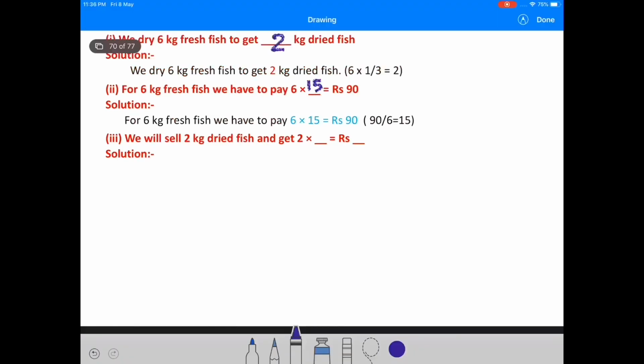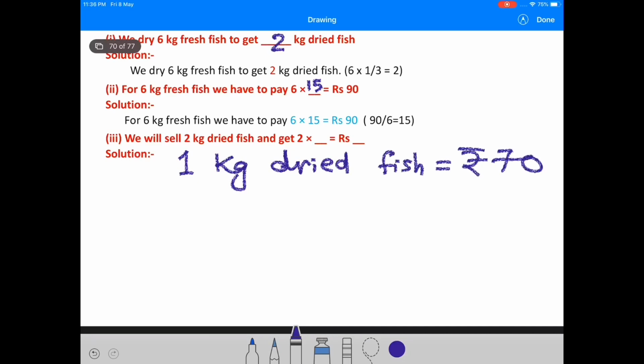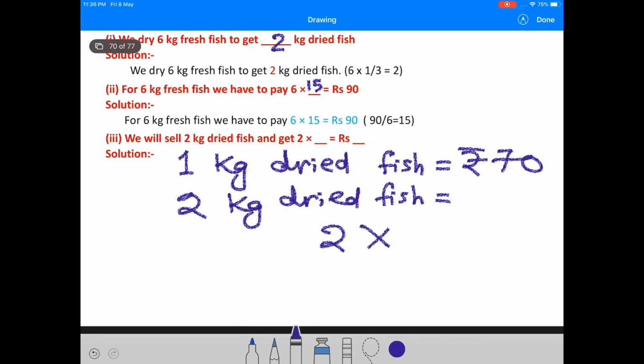Question number 3. We will sell 2 kg dried fish and get 2 into dash is equal to rupees dash. 1 kg dried fish gives rupees 70. So 2 kg dried fish will give 2 into 70 is equal to rupees 140.